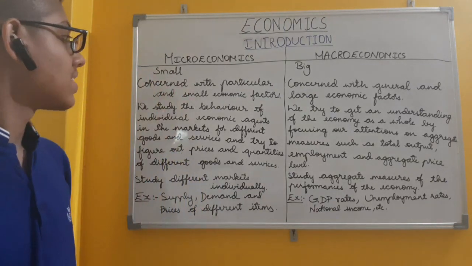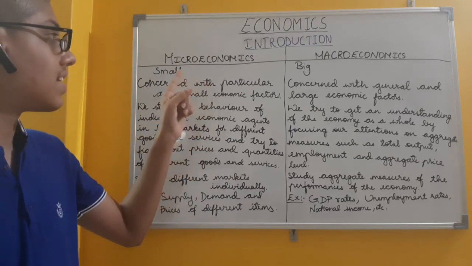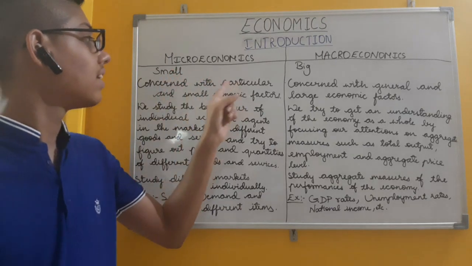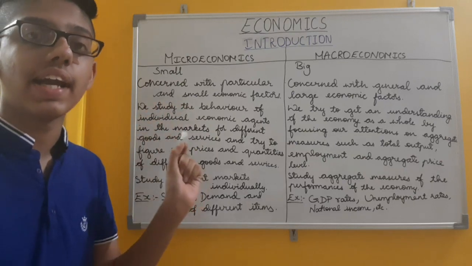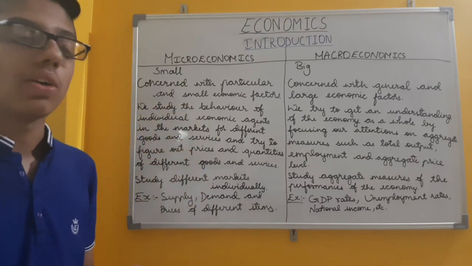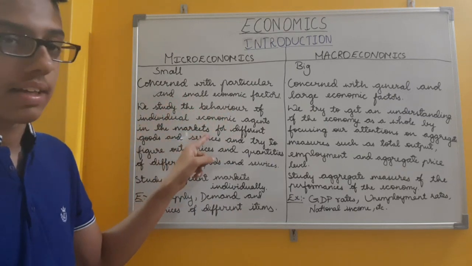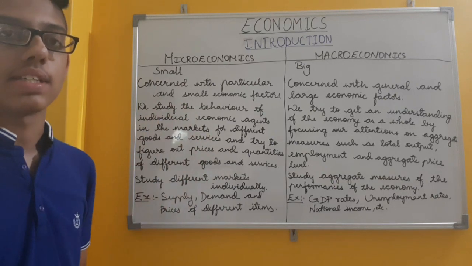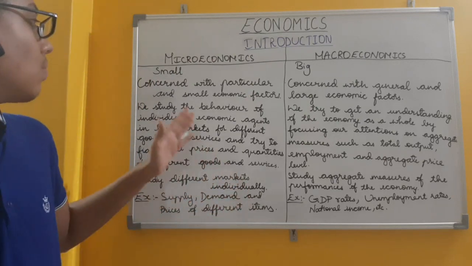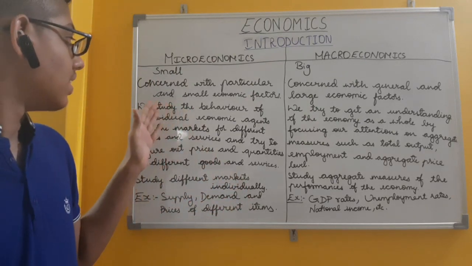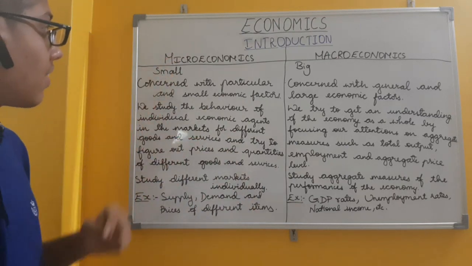So in microeconomics, we study the behavior of individual economic agents. As we have already said, it is concerned with particular economic factors, so we are studying the behavior of individual economic agents, not in general, not overall. We study the behavior of individual economic agents in the markets for different goods and services. That means for particular goods or services, what is the behavior of individual economic agents? Like that we are going to study in microeconomics.